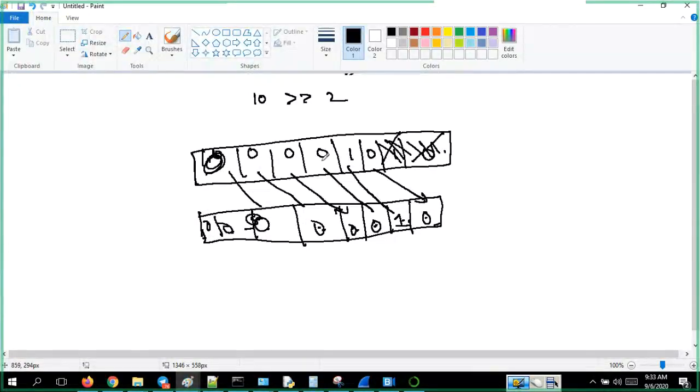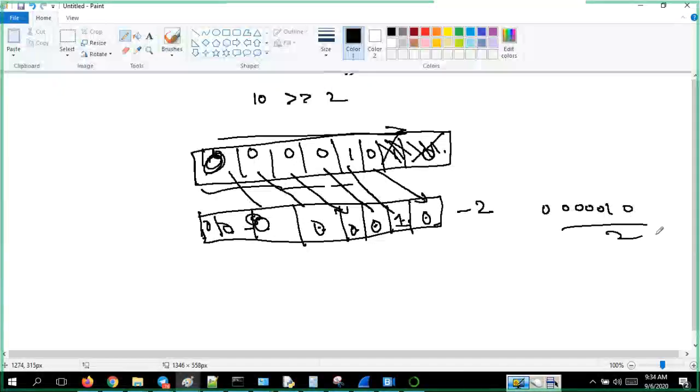Okay. Now, when I moved this towards this side, the entire thing is moved to the right side, right? So two fields will be empty here. Those things I will be putting as 0. Now what will be the value here? I got 2 as the value because 0, 0, 0, 0, 0, 1, 0, that is 2. Okay. Now let me check the value.